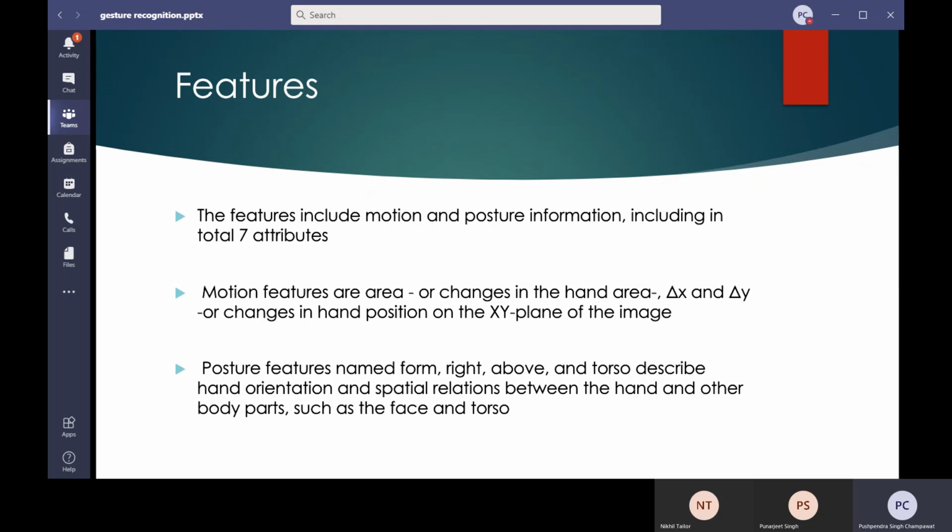Also, the posture features named above face, hand, and torso are the ones which were described, along with orientation and spatial relations between the hand and other body parts, such as face and torso. We also have to propose a new hand gesture model having 3 hidden variables. We take together a total of 5 observations.